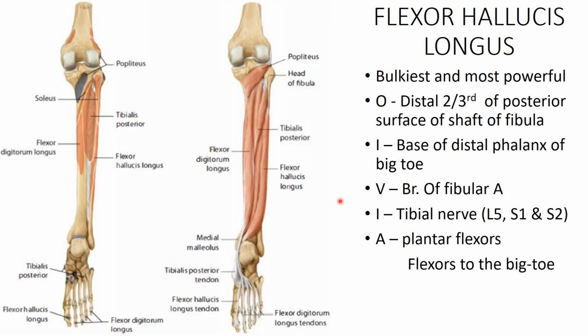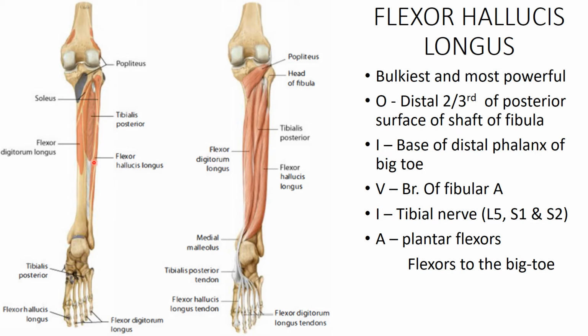Now the next muscle is this bulky and powerful muscle of the deeper compartment, the flexor hallucis longus. It originates from the distal two-thirds of the posterior surface of the shaft of the fibula and the adjoining portion of the interosseous membrane.